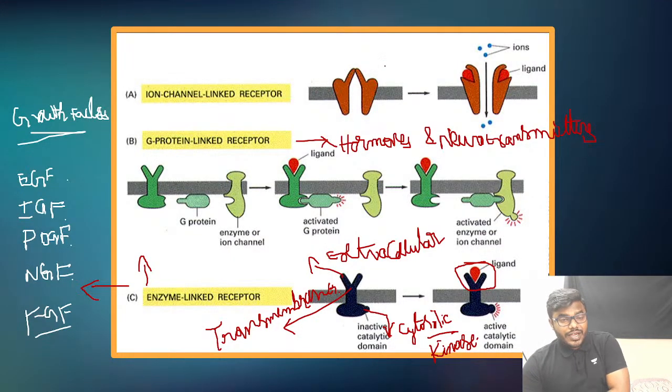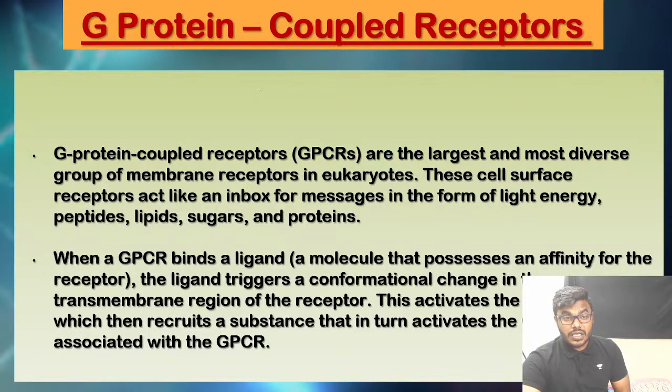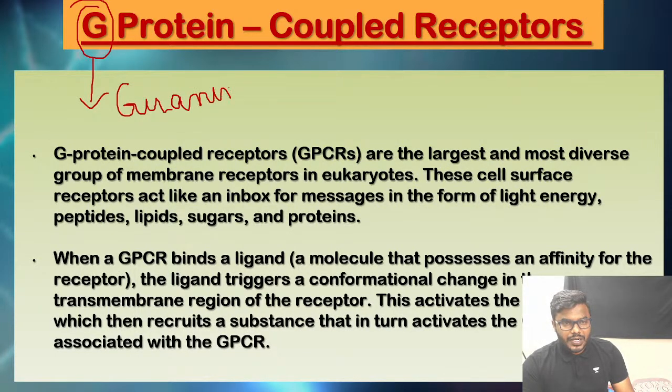Okay, now let's try to understand the most important topic for the exam, that is the GPCR. Most people never understand what exactly the word G is representing. So friends, G basically represents guanine coupled. And I want you to remember, friends, that when compared to the other cell surface receptors, GPCRs or G protein coupled receptors are the largest and most diverse group of membrane receptors in eukaryotic organisms.